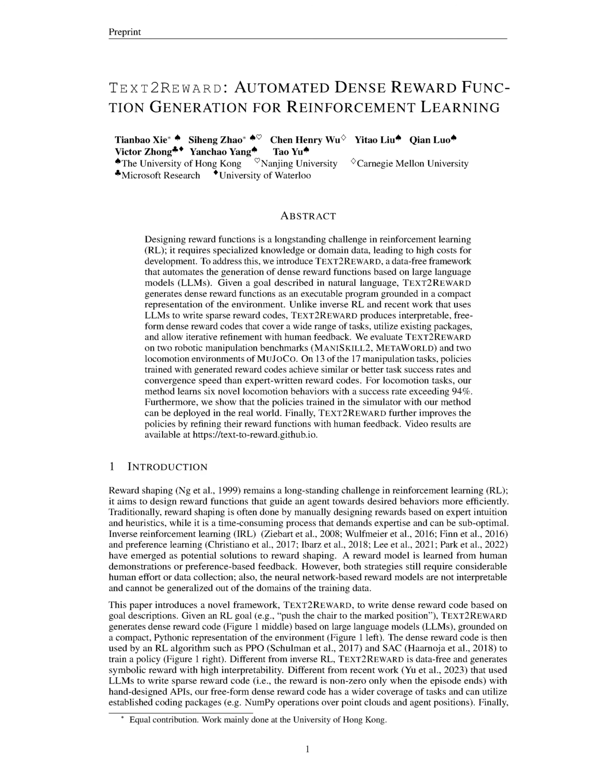Given an RL goal, Text2Reward uses large language models, LLMs, to generate dense reward code. This code is then used by an RL algorithm to train a policy. Unlike previous work that focused on sparse reward code, our dense reward code has a wider coverage of tasks and can utilize established coding packages.